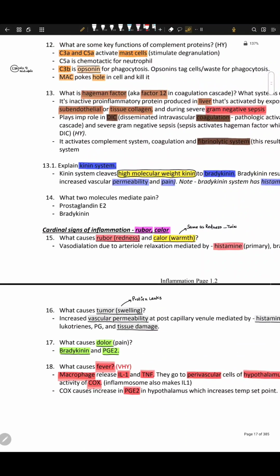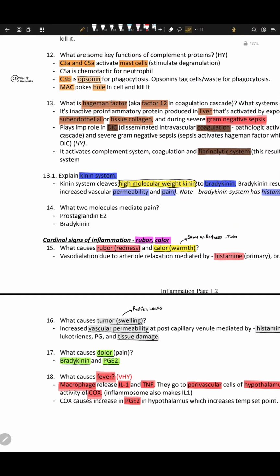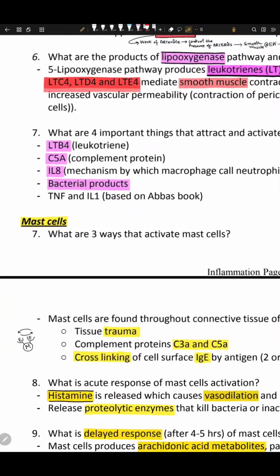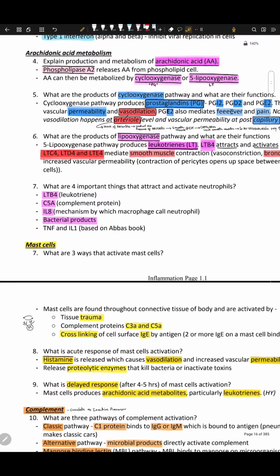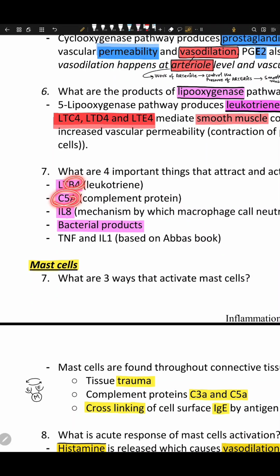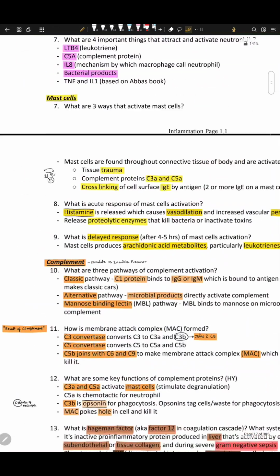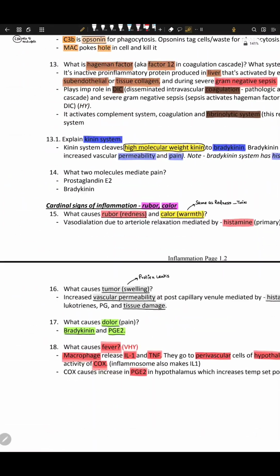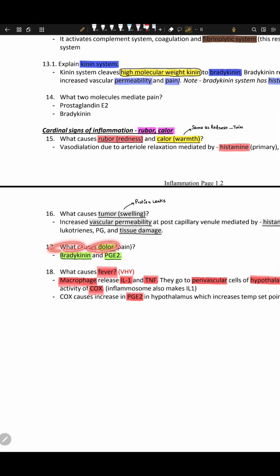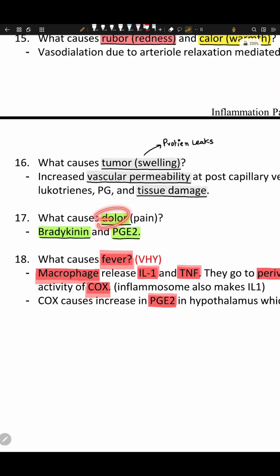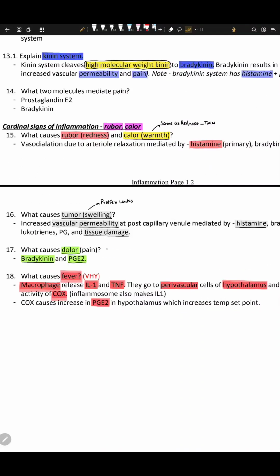Tissue damage can also attract neutrophils. So let's revise this again. What are the four important things that attract and activate neutrophils? That is leukotriene B4, C5a of the complement system, interleukin 8, right, and bacterial products. So that's very important. What causes dolor? Dolor produces pain, and bradykinin, via high molecular weight kininogen, makes bradykinin.